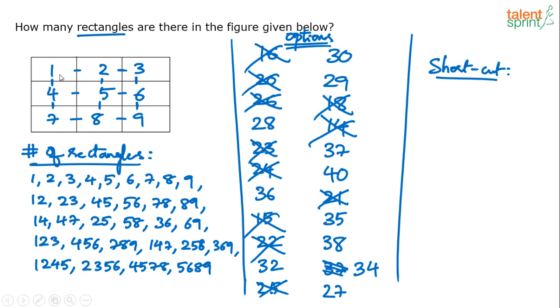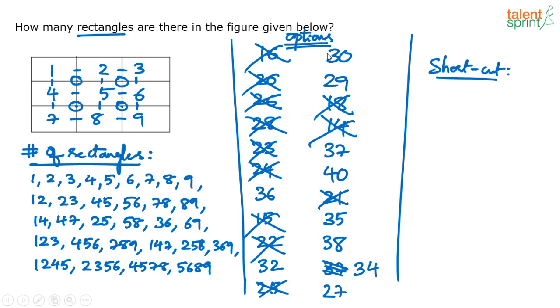Yeah. So this box, this box, this box, and this box, right? Anything else? No. So all these points, if you remove these 2 lines, you get 1 rectangle. If you remove these 2 lines, you get 1 rectangle. If you remove these 2, here we get 1. So 4 more. So we were at 27. 27 plus 4, 31.